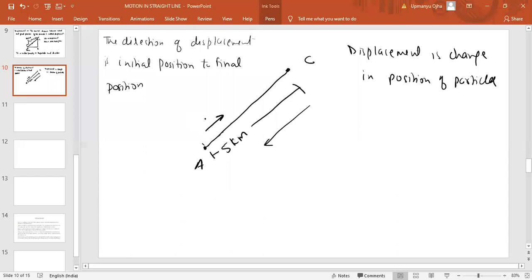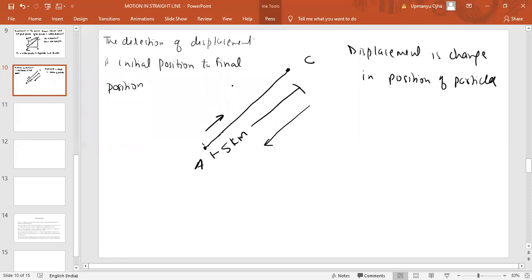So the displacement vector is always from initial position to final position. Wherever the head is pointing is the final position, and the tail is the initial position.